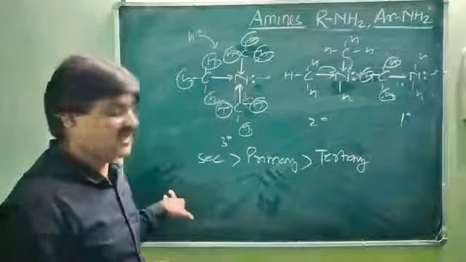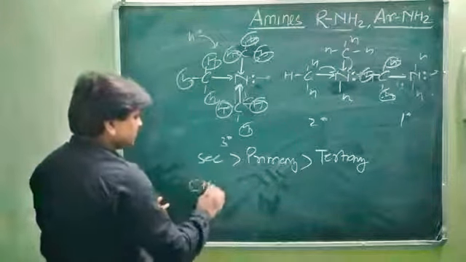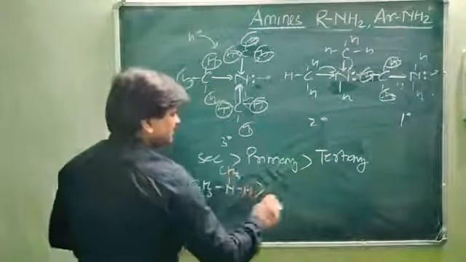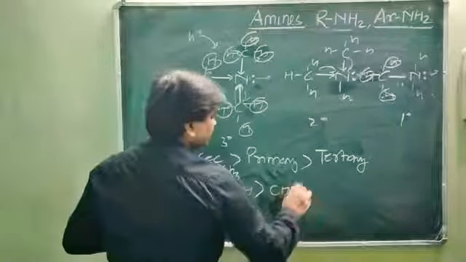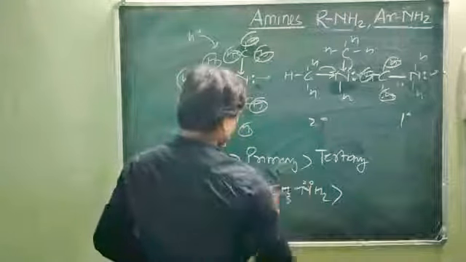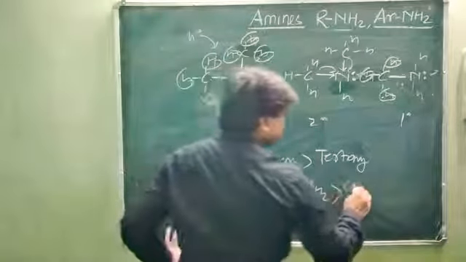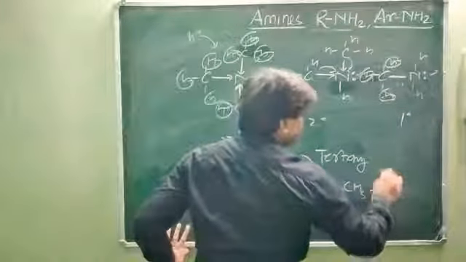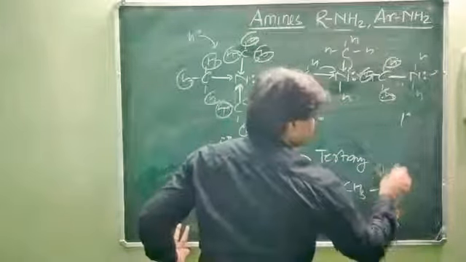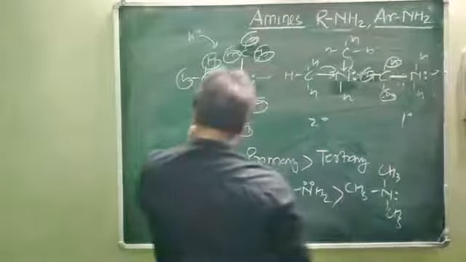So in case of methylamine, this is (CH3)2NH is greater than CH3NH2, primary, is greater than (CH3)3N, this is in the case of the methylamine.